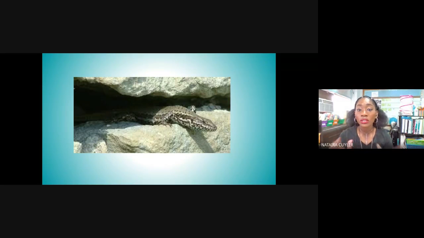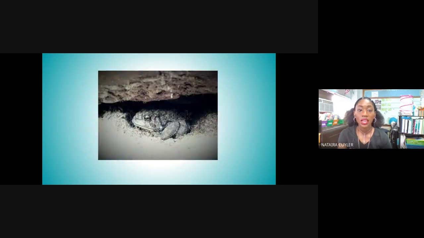And most lizards, here we have a lizard, most lizards live on the ground, but others can be found making their homes in a tree or in burrows or in water. That was a cool fact. Also, my friends, we have a toad here, and often toads and frogs might live under rocks, logs, or even under tree stumps for their shelter.